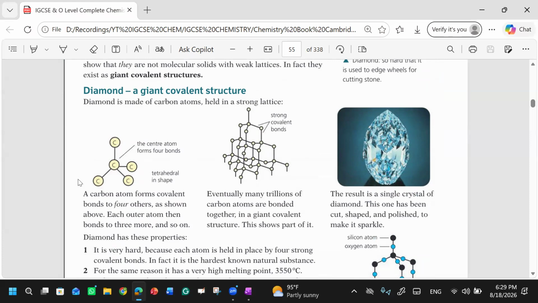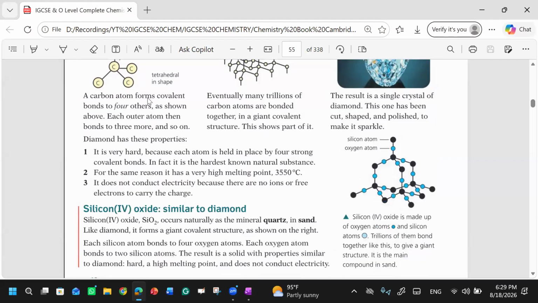So every carbon's valency is completed in diamond. No carbon atom is vacant. That is why we say diamond is the hardest one, because all the carbons have full valency.